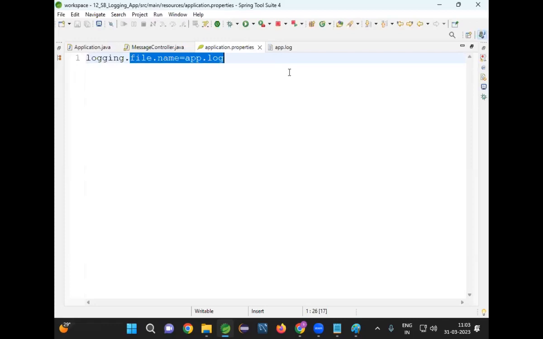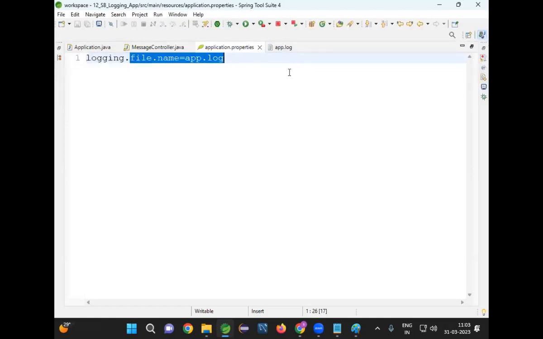Daily 1 lakh requests are coming for my method. For every request, 2 messages are executing. For 1 lakh requests, 1 lakh into 2, 2 lakh lines will be stored in the log file. After 1 month, 30 lakh requests are coming. 30 lakhs into 2, 60 lakh messages will be generated in the file.